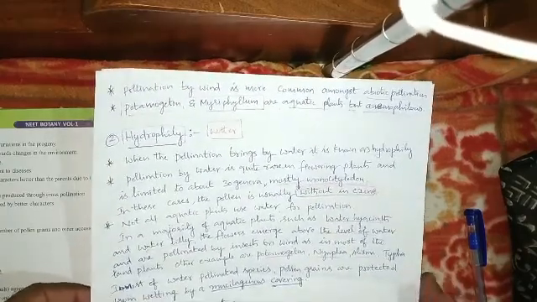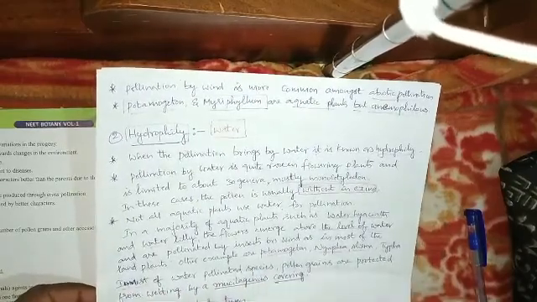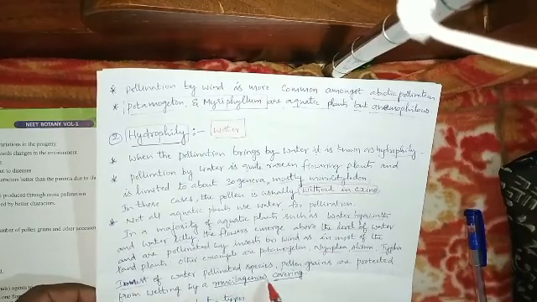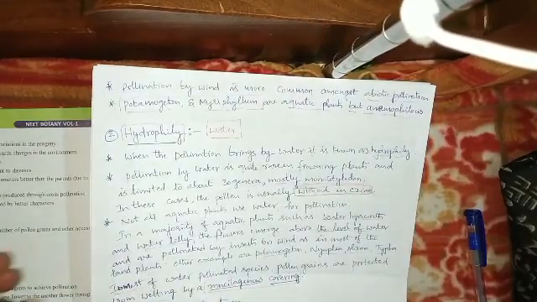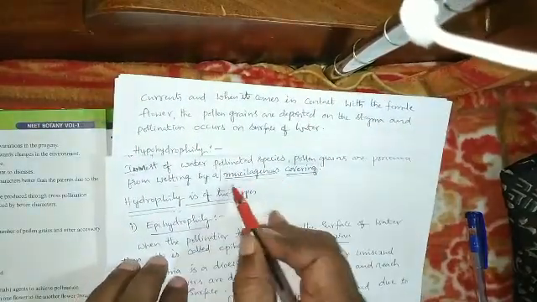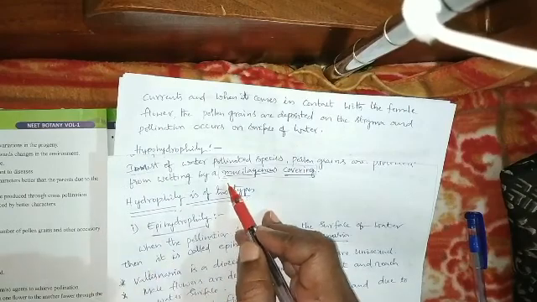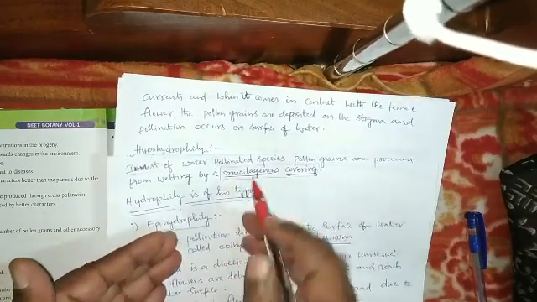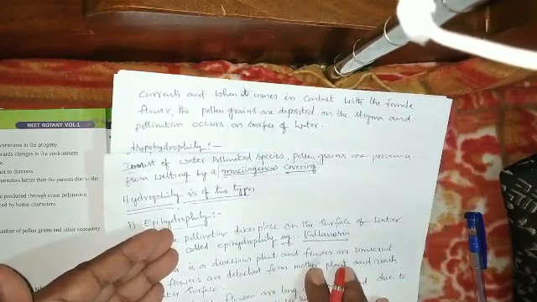In most of the water pollinated species, pollen grains are protected from wetting by a mucilaginous covering. This is a very important point. The mucilaginous cover is present around the pollen grain so that water cannot have any effect on it. Water has different types of chemicals which may affect the pollen grains, so they are covered by a mucilaginous layer.